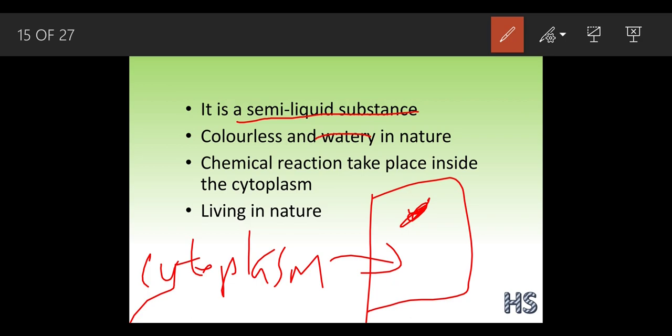This point is very important because this is the function of the cytoplasm. What is the function of the cytoplasm? All the chemical reactions take place inside this cytoplasm. This cytoplasm is also living in nature, but we are going to understand this chemical reaction part in detail when we learn about more organelles which are present inside this cytoplasm.